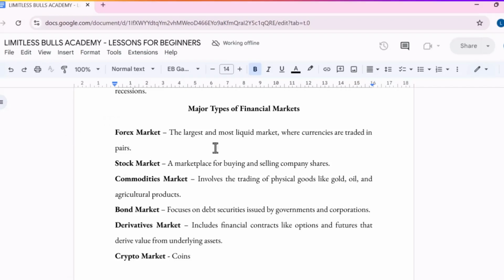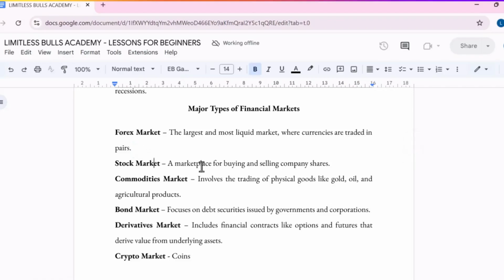So first, we have the forex market. What is the forex market? It's the largest and most liquid market where currencies are traded in pairs. In the forex market, you trade currencies in pairs: the euro against the GBP, the US dollar against the Swiss franc, the US dollar against the Japanese yen, like that. That's how you trade the forex market.